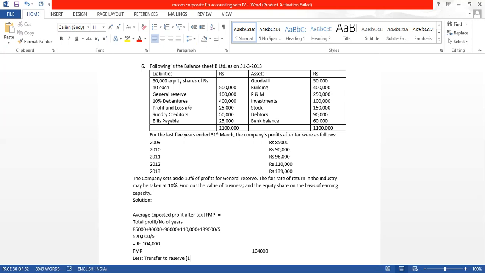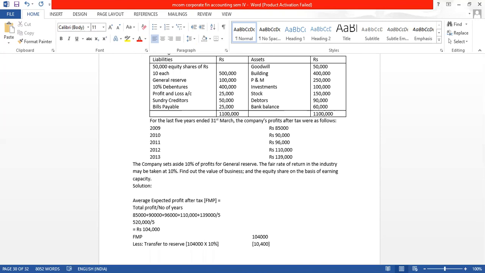So 1,04,000, 10%, how much will that give us? It will give us 10,400. Then we will get the profit for equity shareholders, the final profit. So we deduct the transfer to reserve.